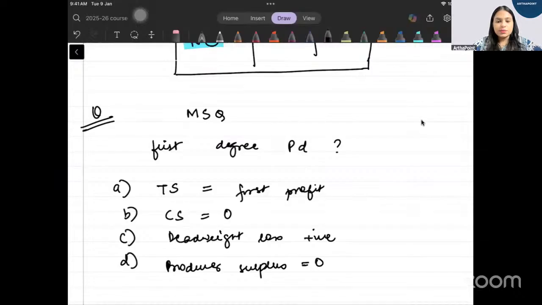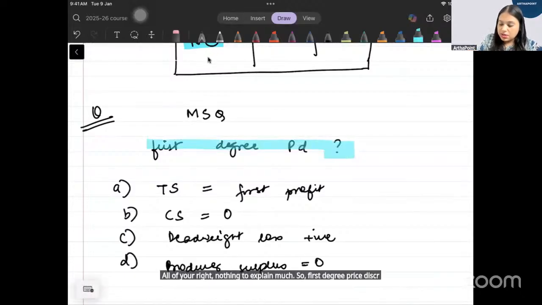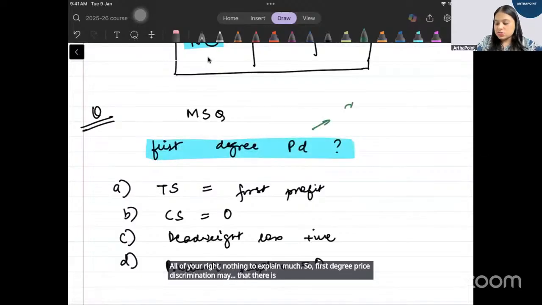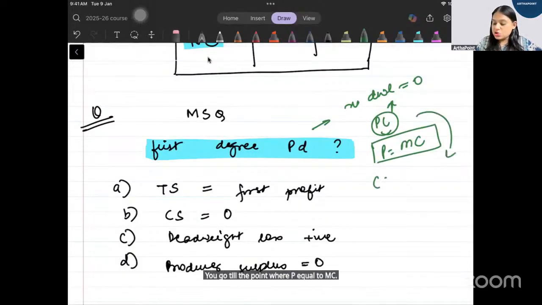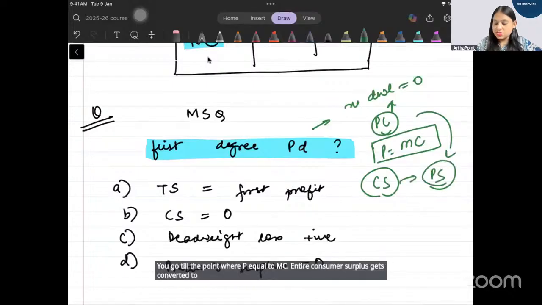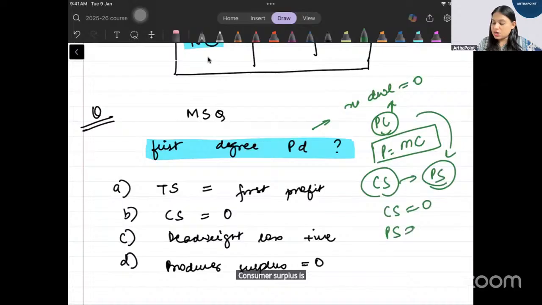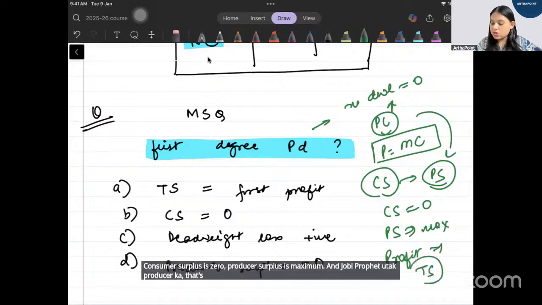Good. All of you are right. Nothing to explain much. So in first degree price discrimination, we saw that there is no deadweight loss, because in this sense it is very similar to perfect competition. You go till the point where P equal to MC. Entire consumer surplus gets converted to producer surplus. Consumer surplus is 0, producer surplus is maximum. And whatever profit the producer makes, that's nothing but the total surplus, right?